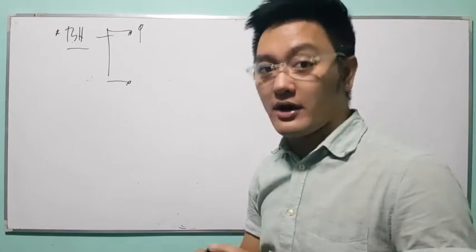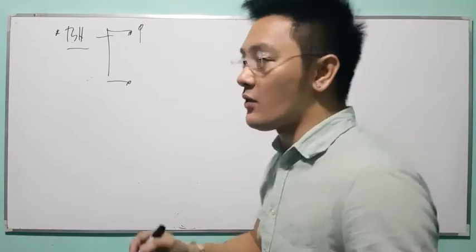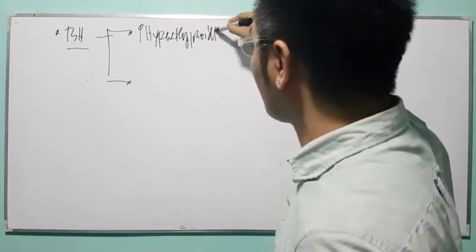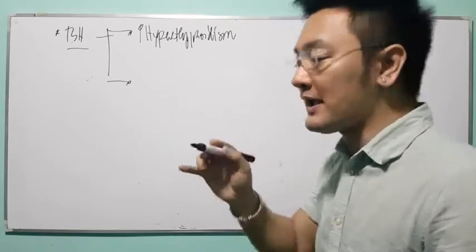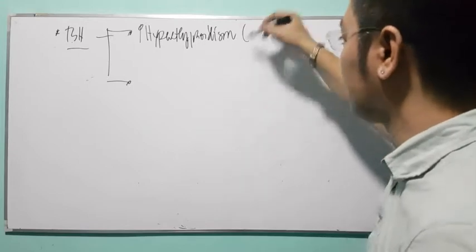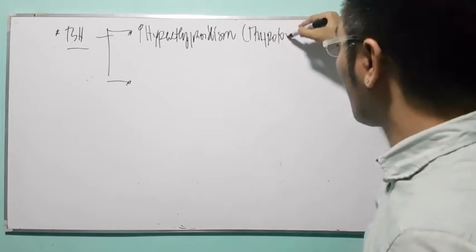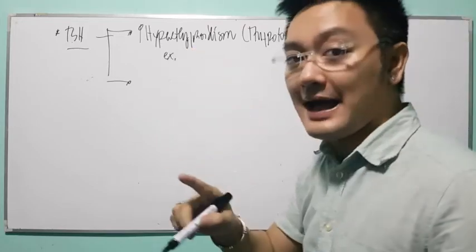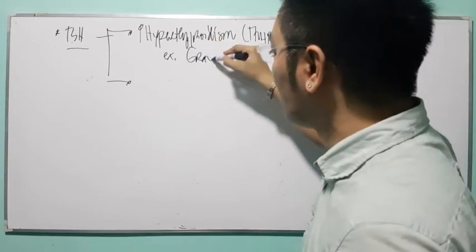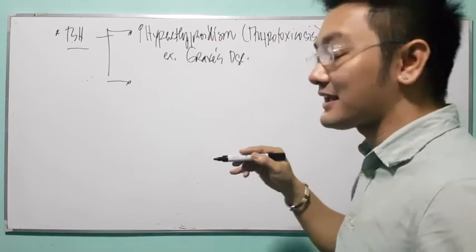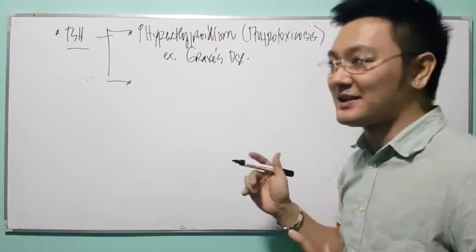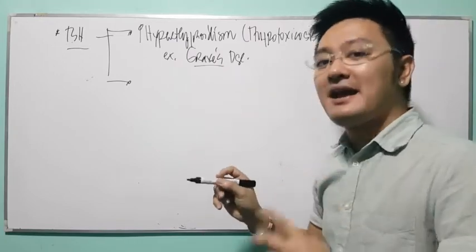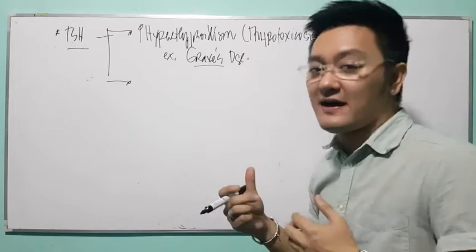Hypersecretion of TSH or hypersecretion of thyroid stimulating hormone, you call that condition as your hyperthyroidism. Am I right? Please be reminded that another name of hyperthyroidism is what we call thyrotoxicosis. Can you follow? An example of your hyperthyroidism is what we call Graves' disease. This is a common mistake of student nurses. Usually, pag tinatanong ko sila, what is another name of hyperthyroidism, they will answer Graves' disease. Mali po. Graves' disease is an example of hyperthyroidism.